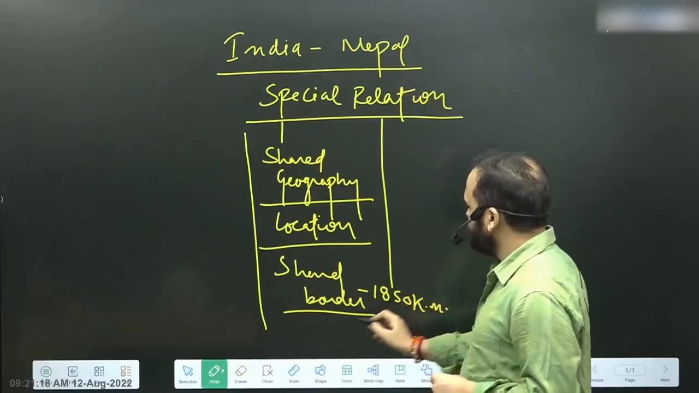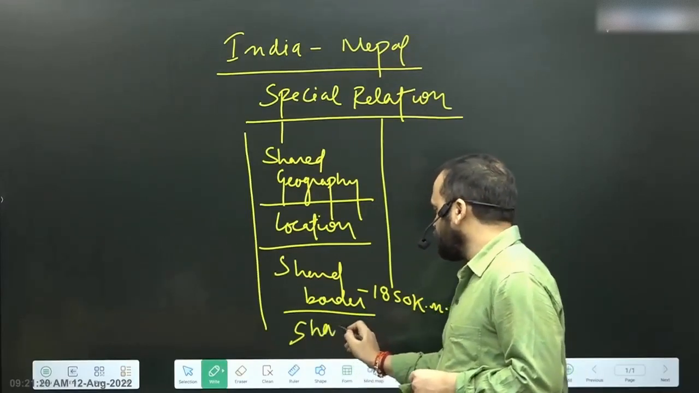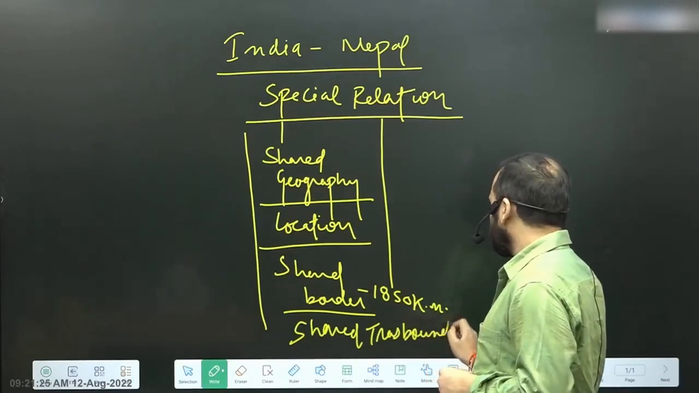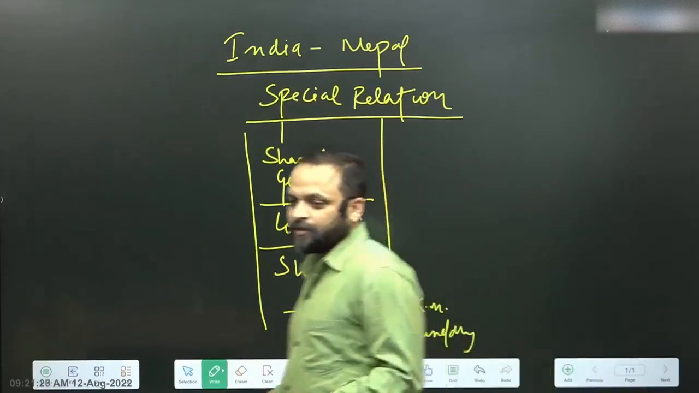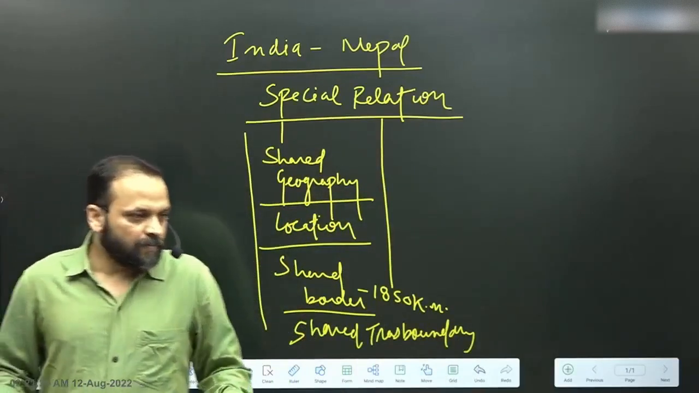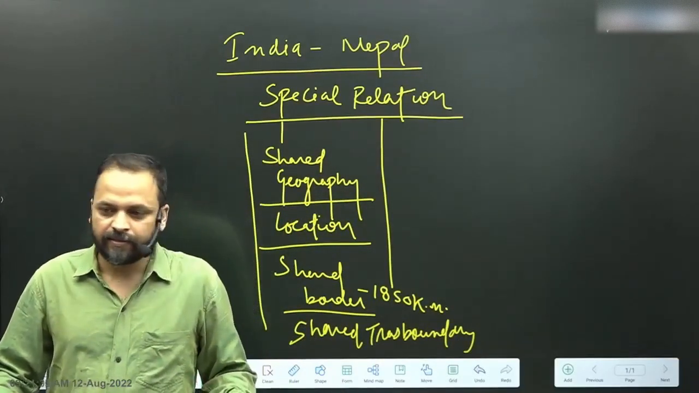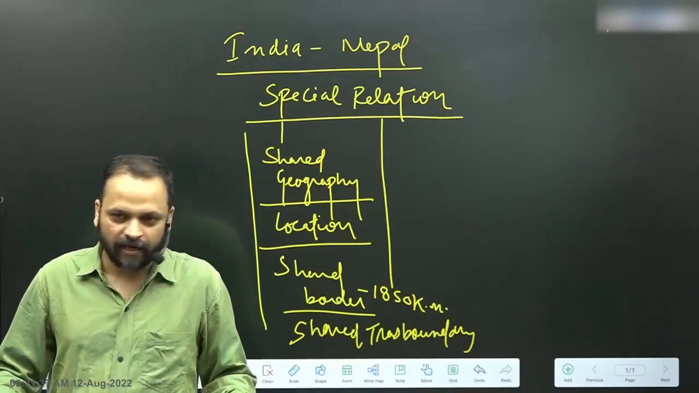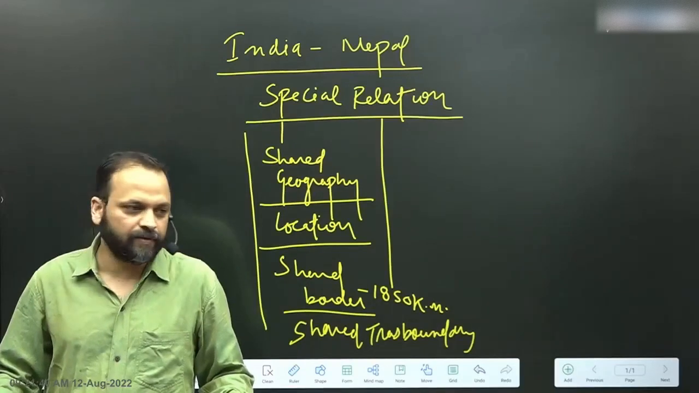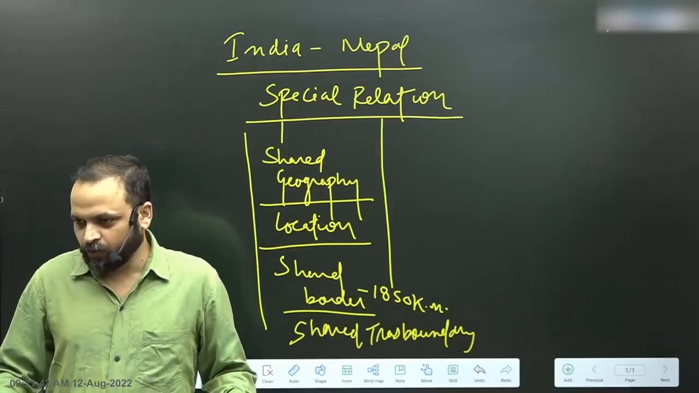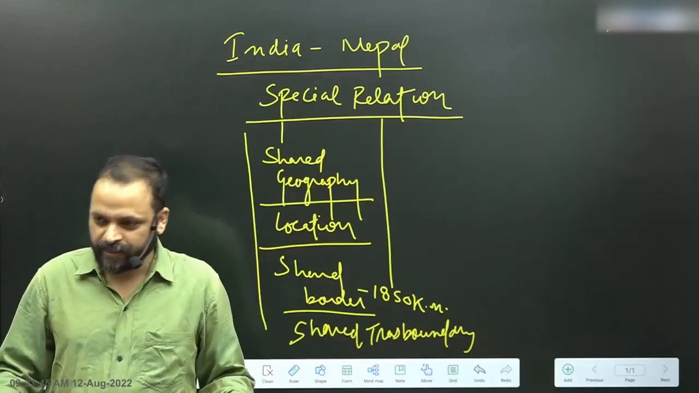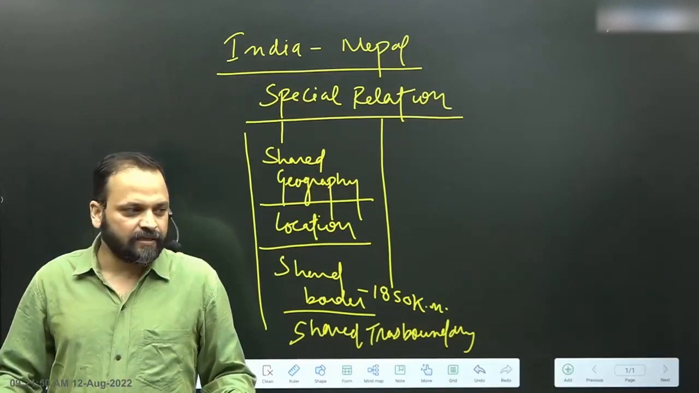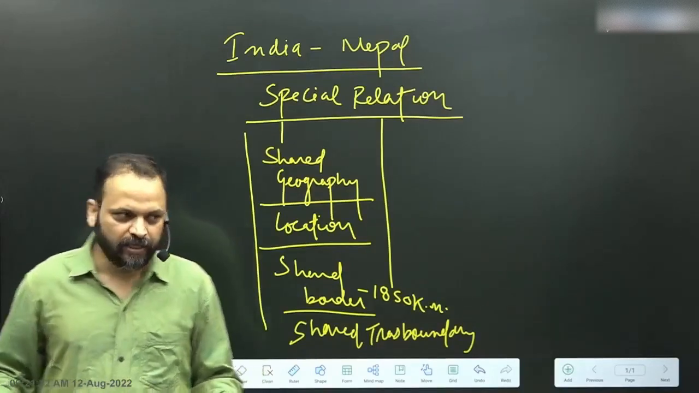Now this also means shared transboundary rivers, transboundary. अब एग्जाम्पल दे दो. Mahakali in India is known as Sharda, Karnali, Ghagra. Then you have Gandak and Narayani. Then you have Saptakosi, Kosi, Gandak. All right. So these are the ways in which you should think about any relationship.